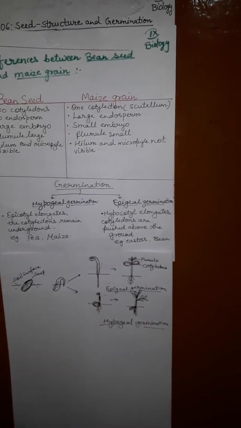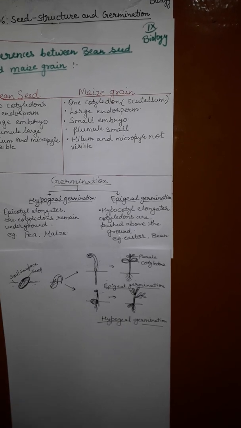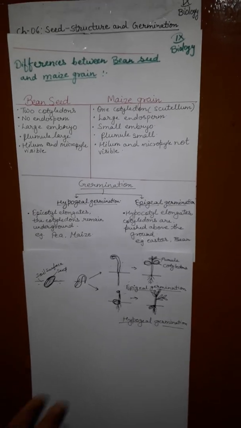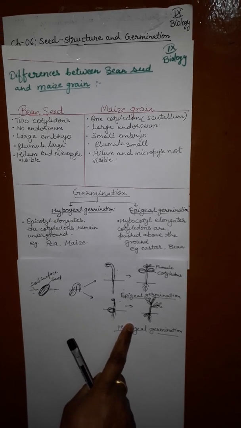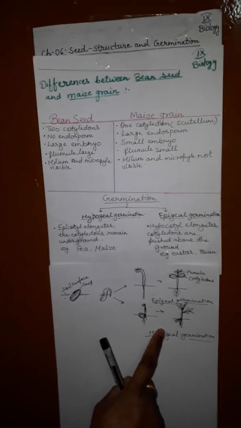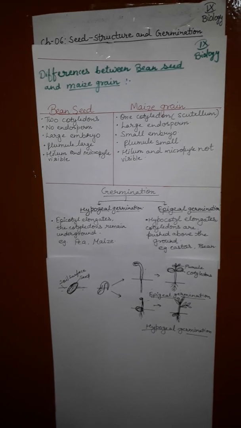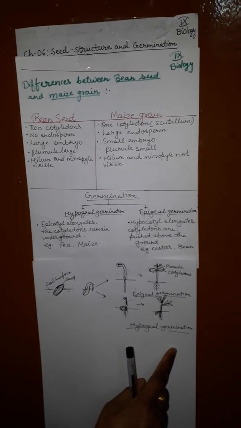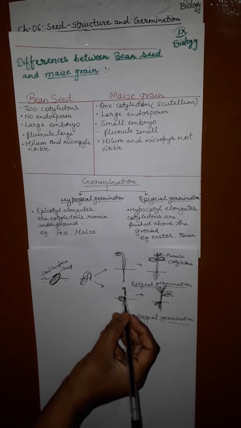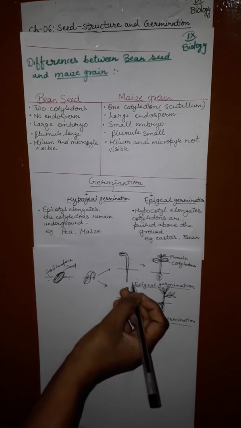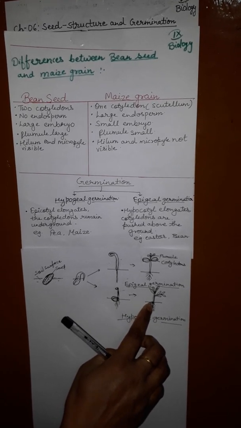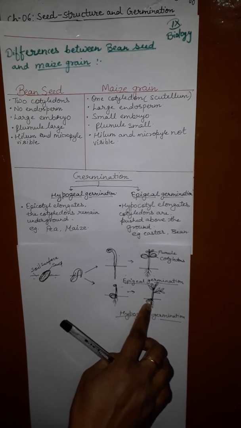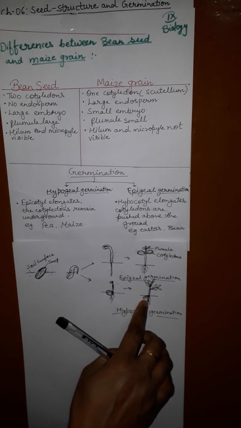Now hypogeal germination, as in maize grain and pea. The seed absorbs water and swells up. The epithelial layer of the scutellum secretes enzymes which convert starch in the endosperm into sugar and transfer it into the cotyledons. The radicle grows down and the plumule grows up. The epicotyl enlarges and the cotyledons remain inside the soil. This is hypogeal germination.